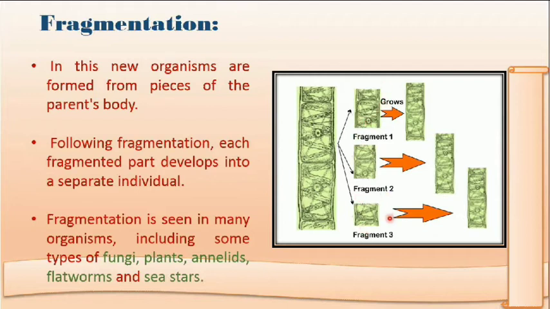Three fragments have been there, and all the fragments are giving rise to new individuals. Following fragmentation, each fragmented part develops into a separate individual. There are many organisms which undergo fragmentation: fungi, plants, annelids, flatworms, sea anemones.